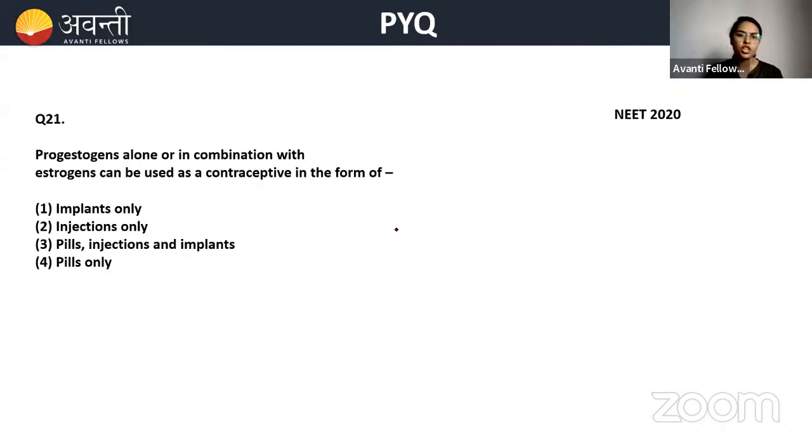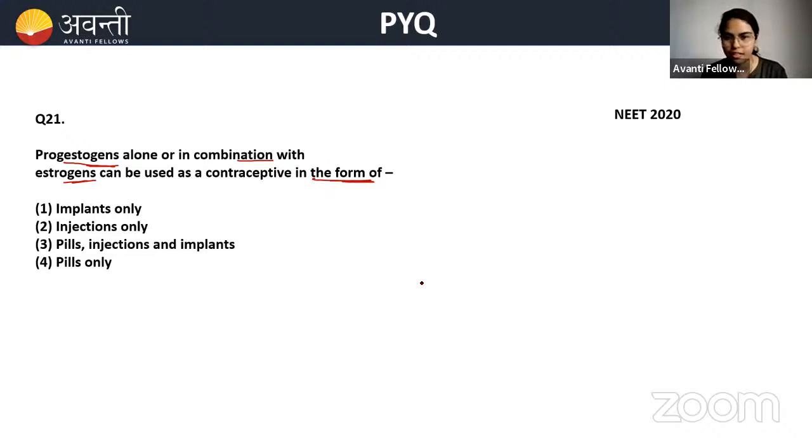Now, progestogen alone or in combination with estrogen can be used as contraceptive in the form of what? Very easy question. If you have read your NCERT perfectly, then you will be able to answer it.